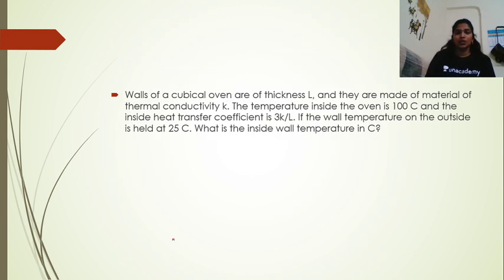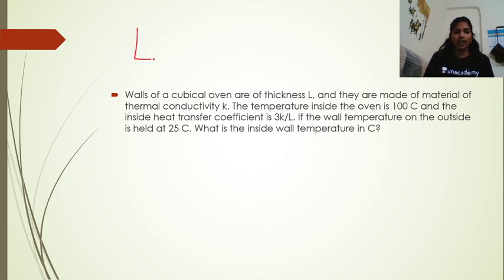Yeah. So here we have the walls of a cubical oven of thickness L, and they are made of materials of thermal conductivity K. The temperature inside the oven is 100 degrees centigrade and the inside heat transfer coefficient is 3K by L. The wall temperature on the outside is held at 25 degrees centigrade, and what is the inside wall temperature?